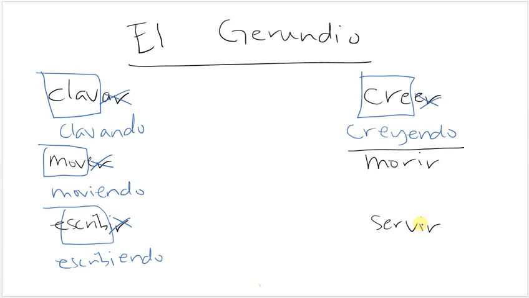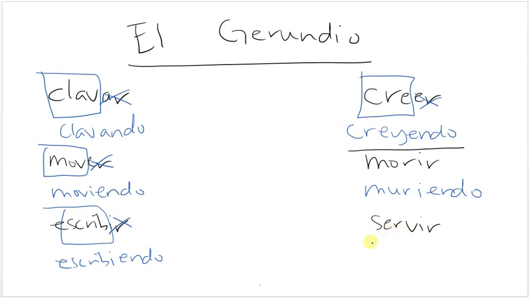For IR verbs, they do stem change. AR and ER verbs do not stem change, but IR verbs do, and they only change either to I or to U. They don't change to IE or UE. So morir is just going to change to U. So muriendo. And the only other verb that is similar is dormir, which would be durmiendo.